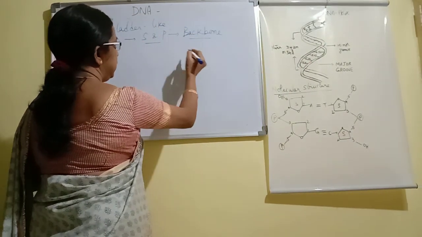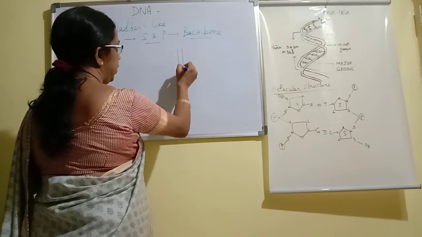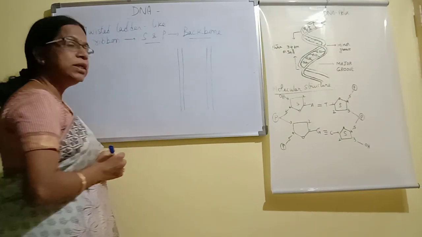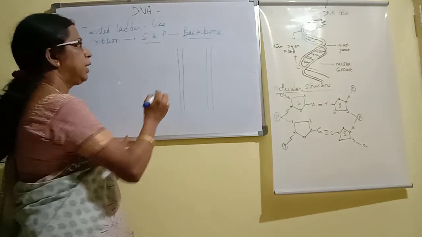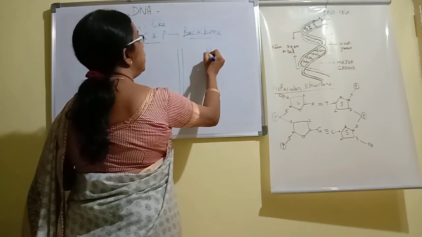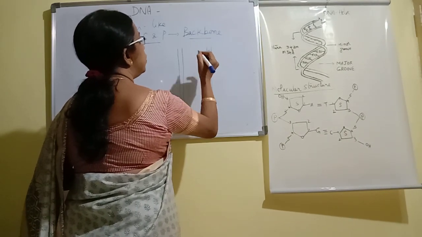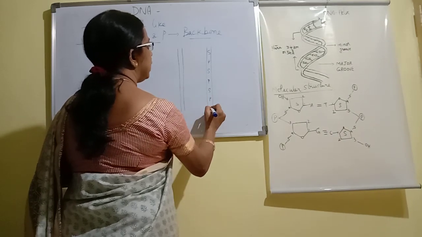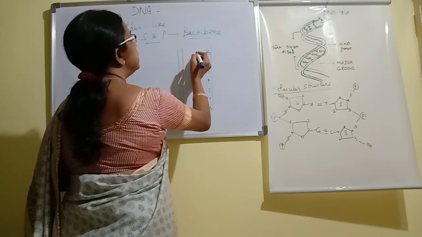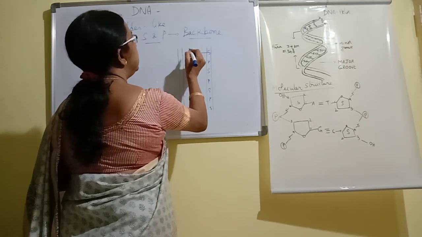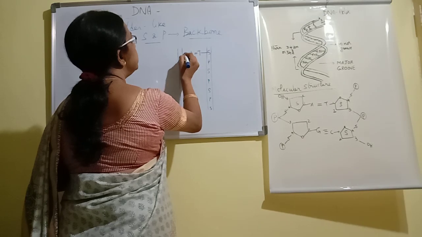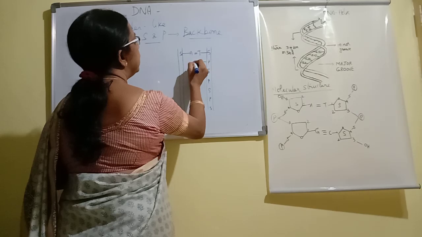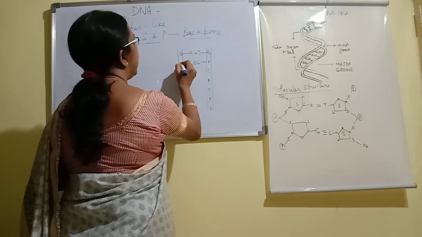If we understand that diagram in another way, this is how we can represent the 2 strands diagrammatically. How are the 2 strands made up? They are made up of sugar and phosphate. The sugar is attached to a nitrogen base, which is attached to another nitrogen base, and then to the sugar on the other side. Similarly here, the nitrogen base and the sugar.